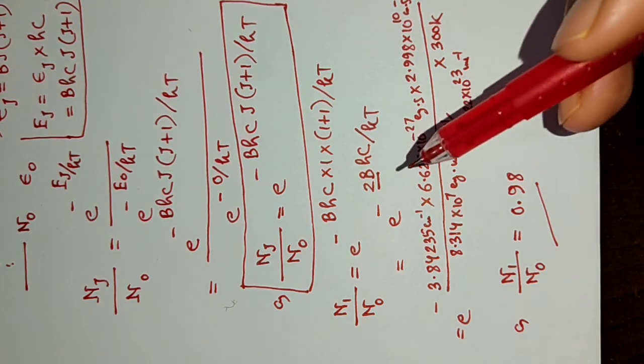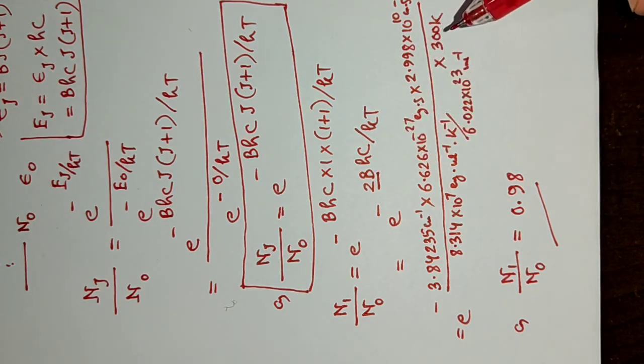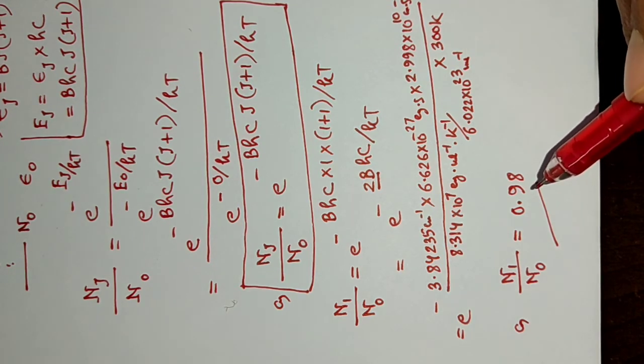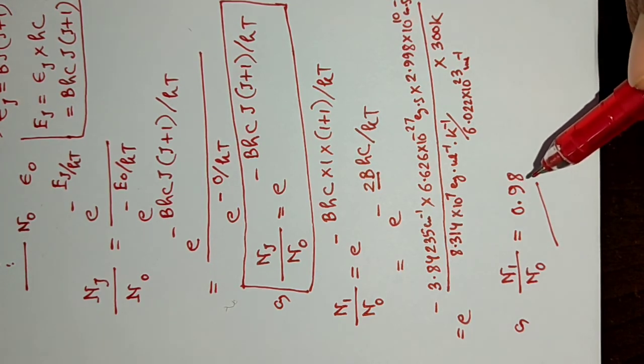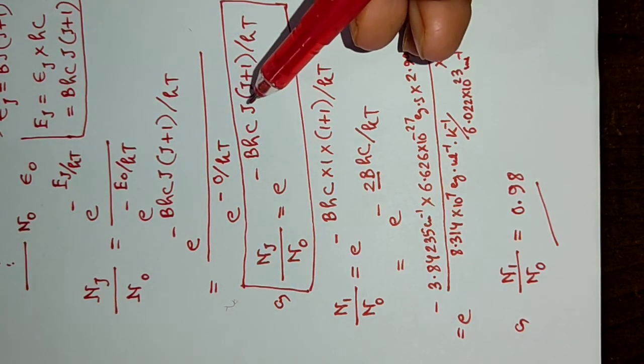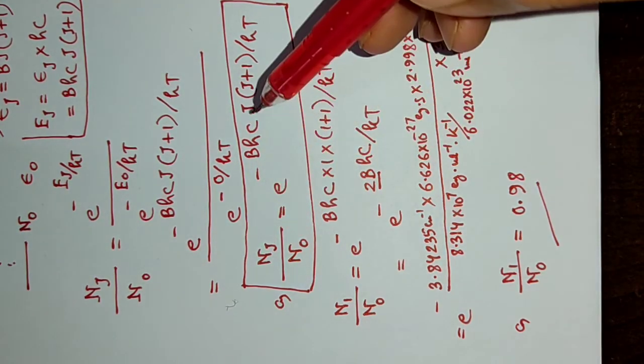Now, since the gap is very small compared to the thermal energy of the system, the population is decreasing, but not by a significant amount. It is obvious that with increase in J, population must decrease. This equation reveals that.